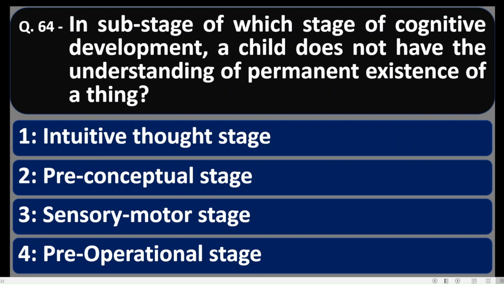Friends, there is a sub-stage of sensory motor stage in which the child does not have the understanding of permanent existence of anything, and that sub-stage belongs to the age group of 4 to 10 months of the child. So number 3 option is correct. Sensory motor stage.